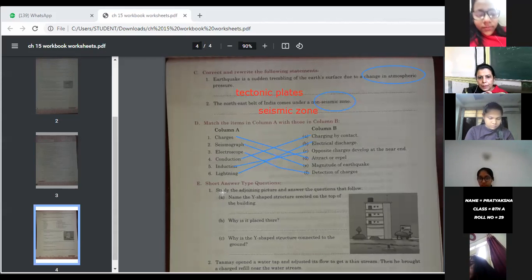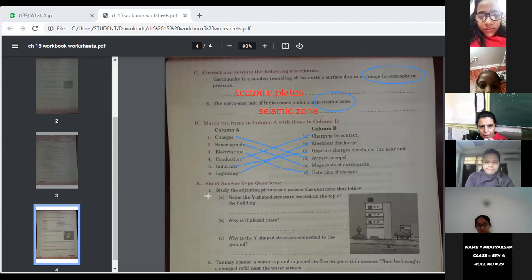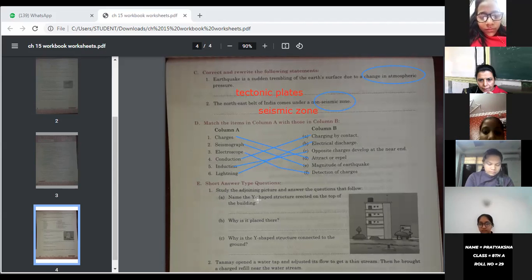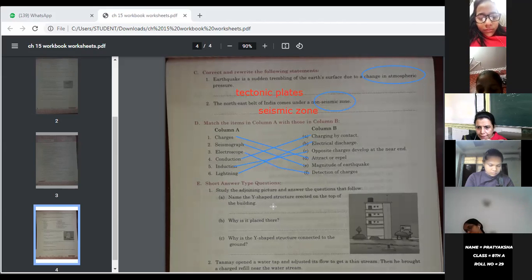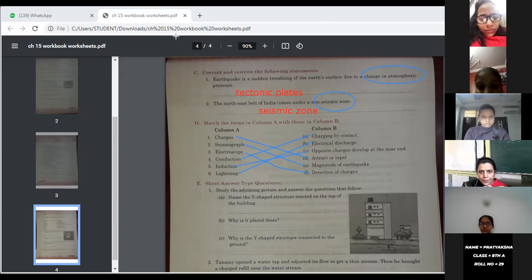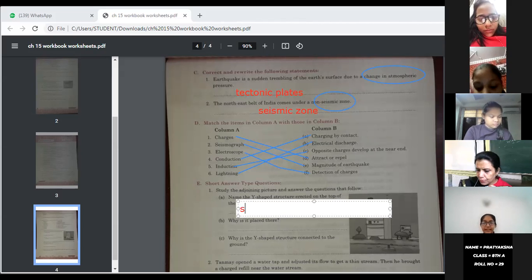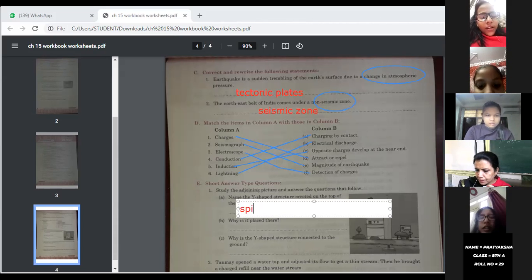Okay. Next is part E. Has everybody done part D? Study the adjoining picture and answer the following questions. Name the Y-shaped structure erected on the top of the building. I had already told you: it is a lightning conductor.